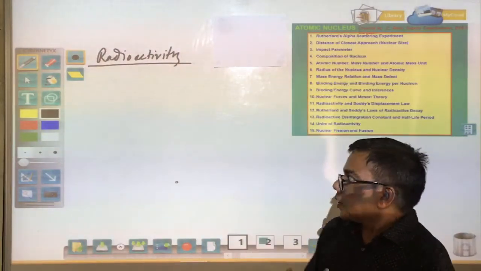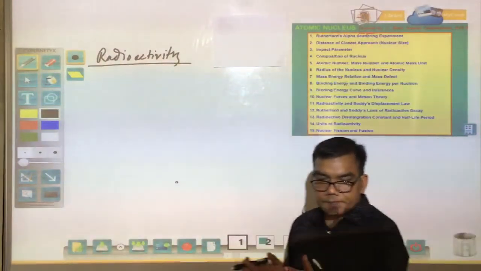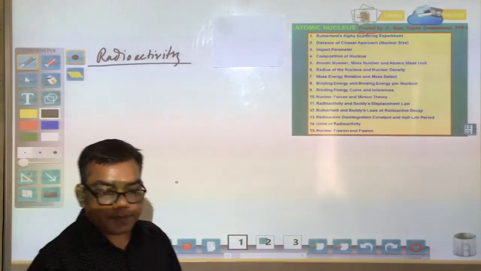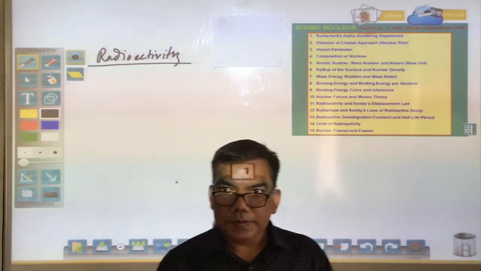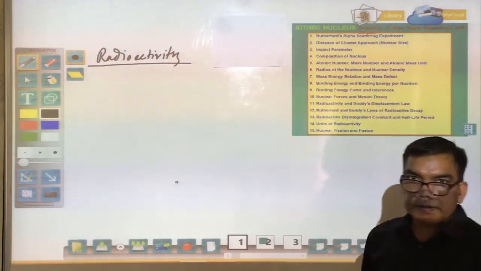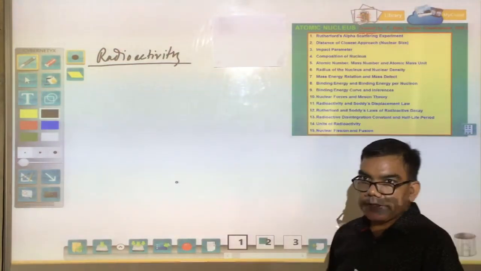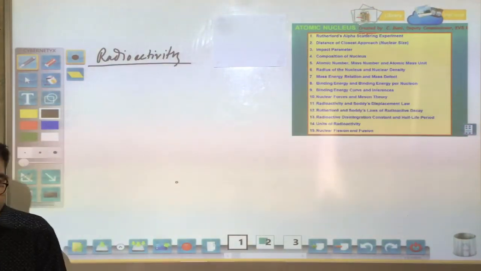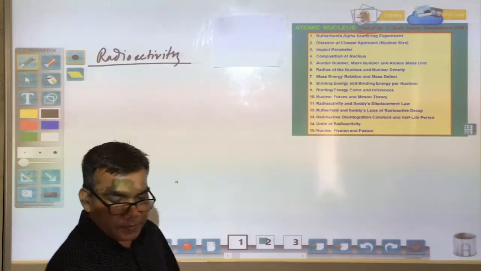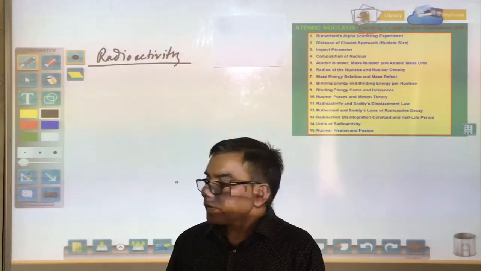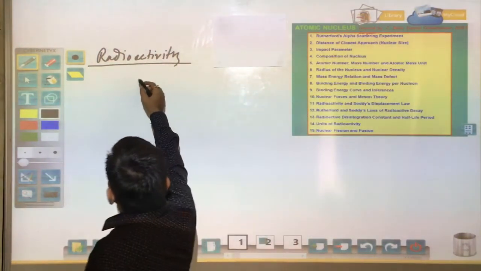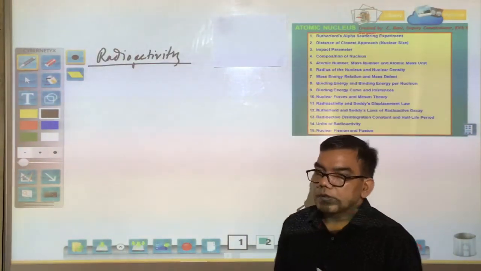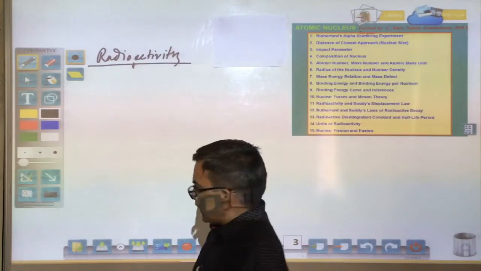Everyone, today we are discussing the topic nuclei. The name of the chapter is nuclei, and the very important topic is called radioactivity. First we have to try to understand the meaning of this word radioactivity. This word is made of two words, radio and activity.